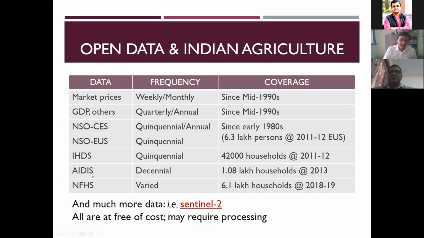This AIDIS is the All India Debt and Investment Survey. This records how much the farmers are investing in their own field. It's available in published documents for each 10 years. If you have unit level data, we can still go to the household level: each household, in that particular year, how much money it was spending on its farm. They are very valuable information, and the size is very big.